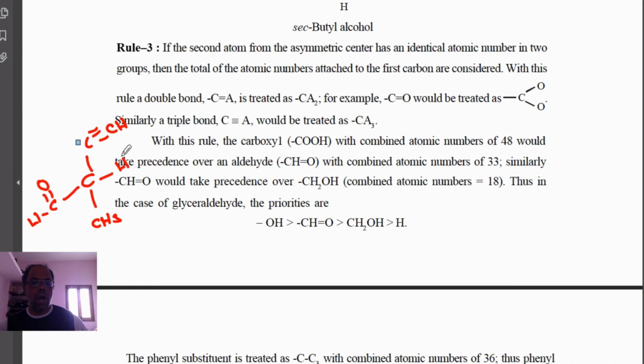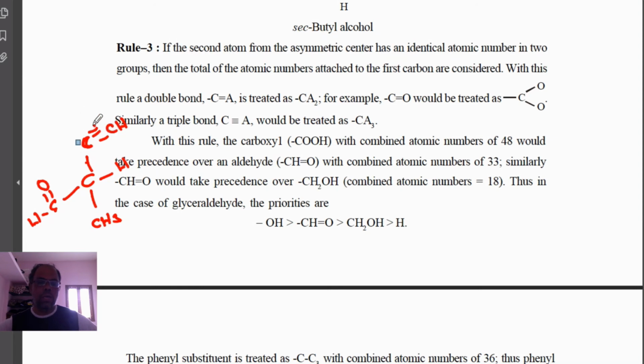Here the first priority goes to carbon, carbon, carbon, so all are carbon, and you have to go for the next one. Here there is a triple bond with the C, so this carbon atom has to link with four bonds, one will be this and another three of carbon.